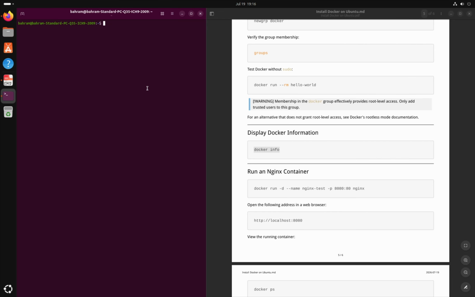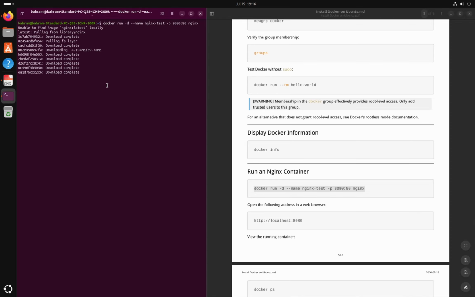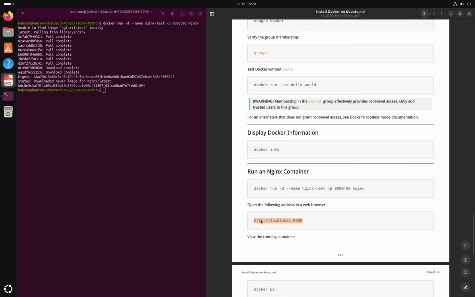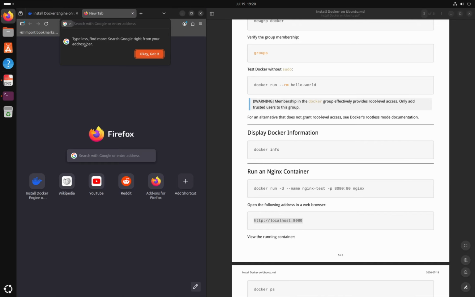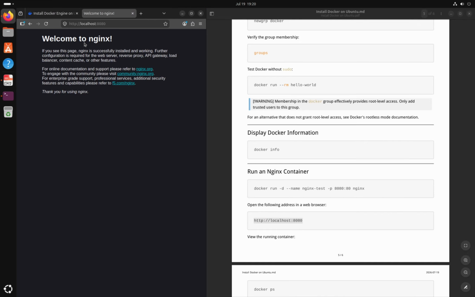Now that Docker is working, let's run a more practical container using Nginx. Docker will download the Nginx image automatically if it is not already available locally. Now open a web browser and go to localhost:8080. You should see the default Nginx welcome page.